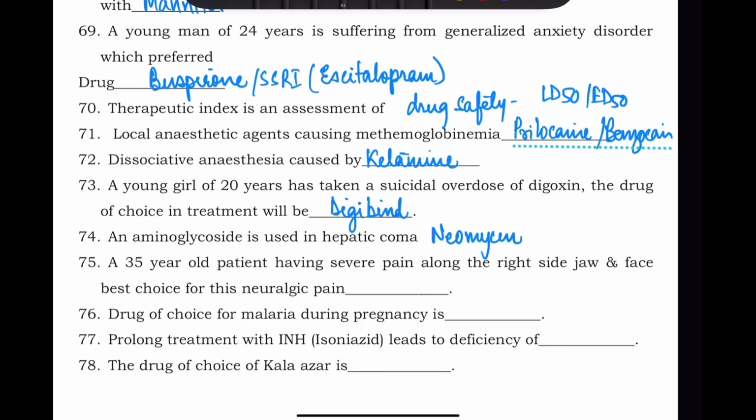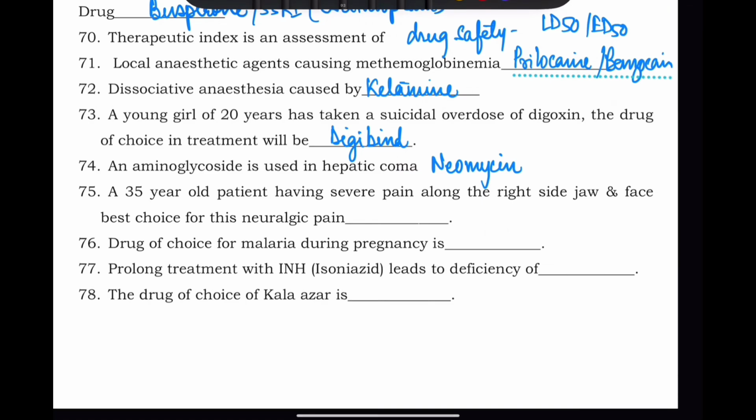It is given orally and it does not get absorbed, but it acts in the intestine and thus is used in reducing the ammonia generation. A 35-year-old patient having severe pain along the right side of jaw and face. So this is trigeminal neuralgia. The drug of choice is carbamazepine.